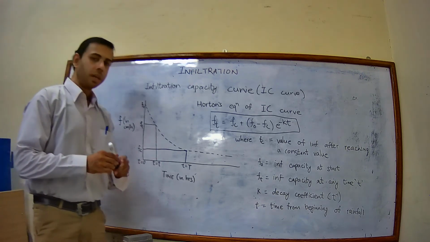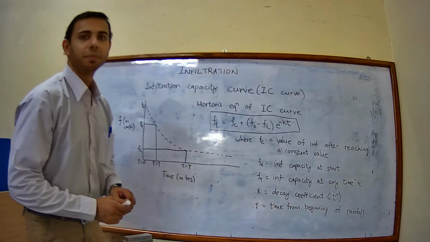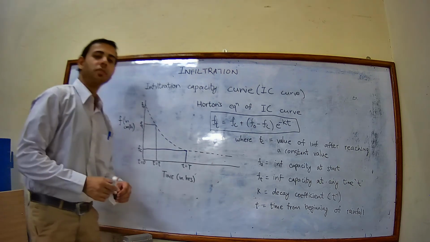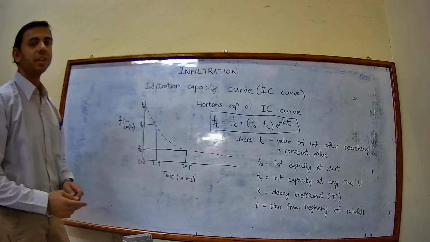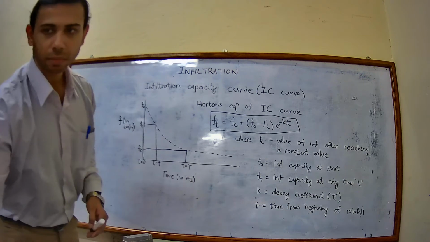So this equation is known as Horton's equation of the infiltration capacity curve, and this is the curve that is plotted. This curve is plotted for the infiltration capacity against the given time period.